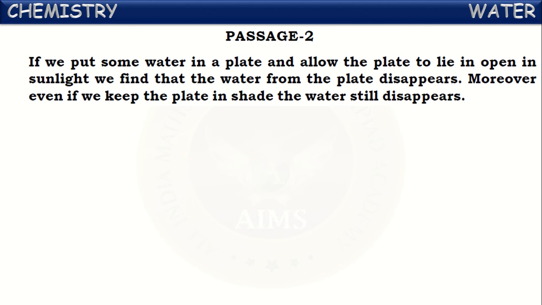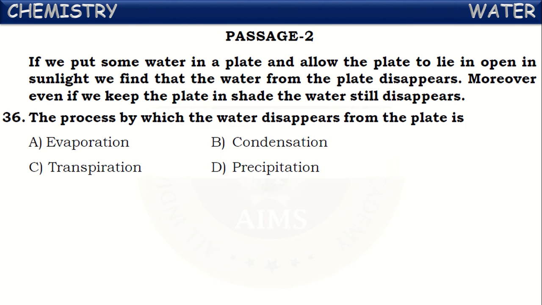Next, one more passage is given. If we put some water in a plate and allow the plate to lie in the open in sunlight, we find that the water from the plate will disappear. Moreover, even if we keep the plate in shade, the water still disappears. This process is called evaporation. So evaporation occurs at all temperatures, at all places. But its rate of evaporation differs from place to place and time. Okay. Now let us see the questions on this.